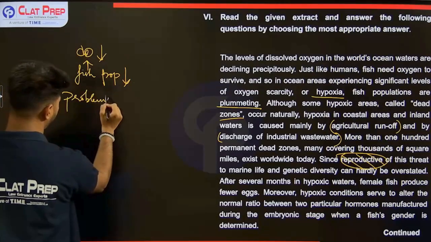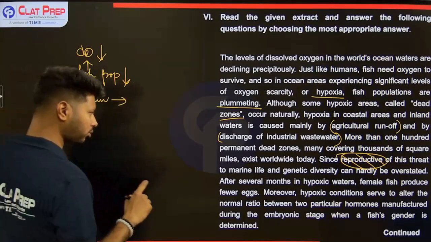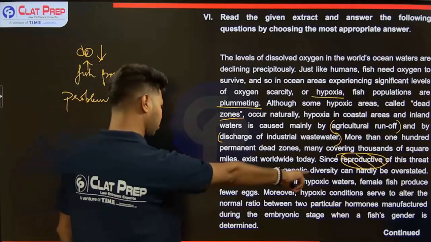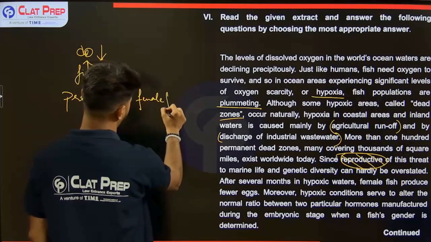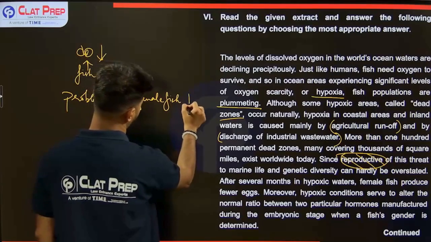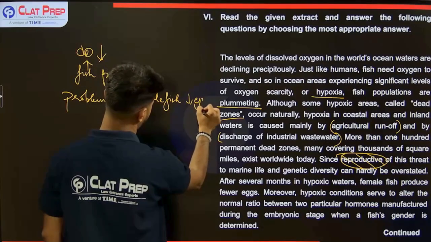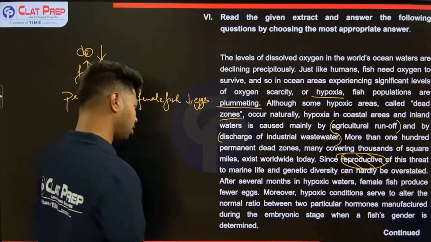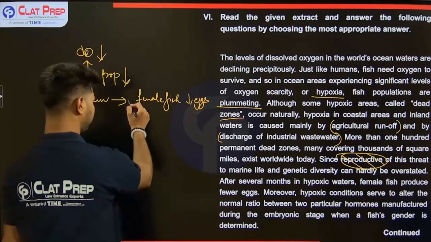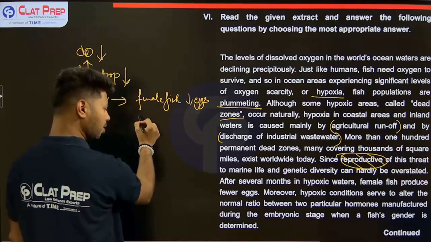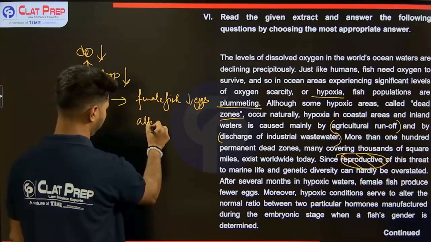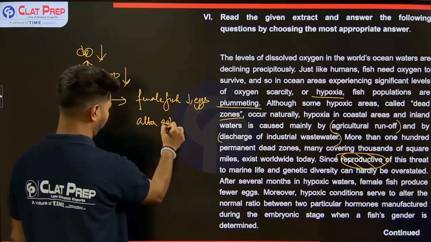What exactly is the issue? The first one, female fish are producing fewer eggs. Okay. Also, it alters the ratio of what?